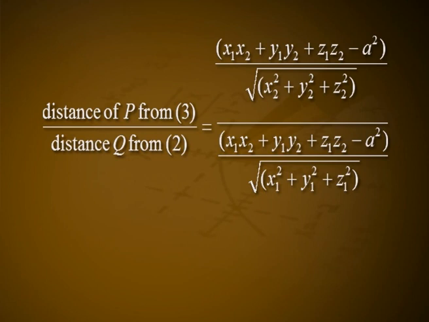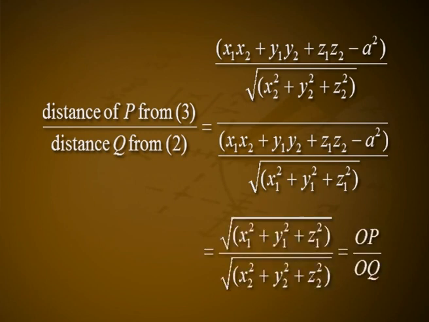Distance of P from plane 10 divided by distance of Q from plane 9 is equal to [(x1 x2 + y1 y2 + z1 z2 − a²)/√(x2² + y2² + z2²)] divided by [(x1 x2 + y1 y2 + z1 z2 − a²)/√(x1² + y1² + z1²)], which is equal to √(x1² + y1² + z1²)/√(x2² + y2² + z2²), which is OP/OQ, where O (0, 0, 0) is the center of the sphere.